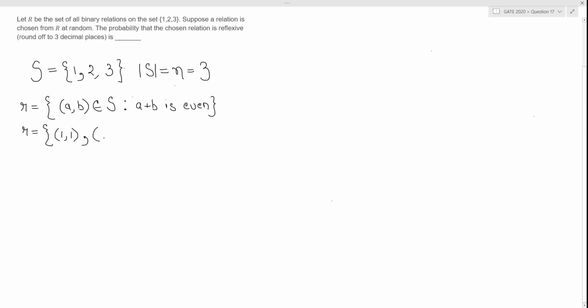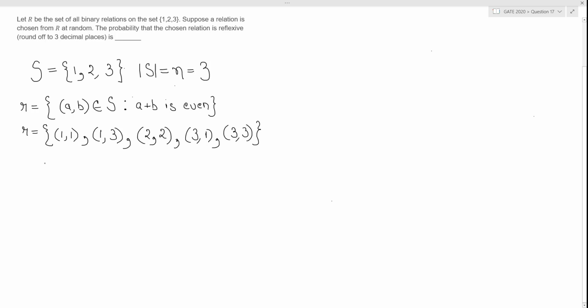Can (1, 2) become a part of this set? No, because 1 plus 2 is odd, so (1, 2) cannot be a part of this set. Can (1, 3) be a part of this set? Yes. Can (2, 1) be a part of this set? No. Can (2, 2)? Yes. Can (2, 3)? No, because 2 plus 3 is 5, which is odd. Can (3, 1)? Yes, because 3 plus 1 is 4, which is even. Can (3, 2)? No, because 3 plus 2 is 5, which is odd. Can (3, 3)? Yes, because 3 plus 3 is 6, which is even.